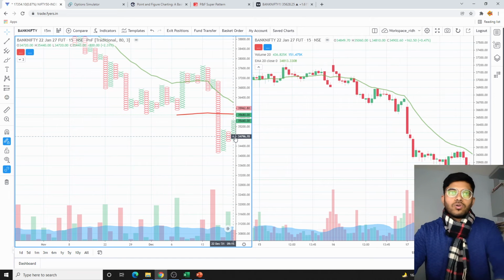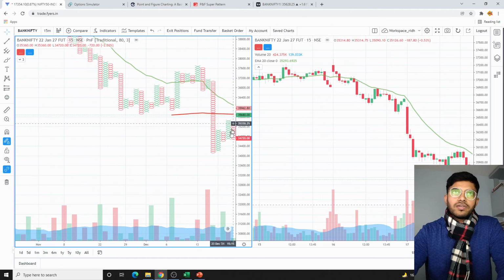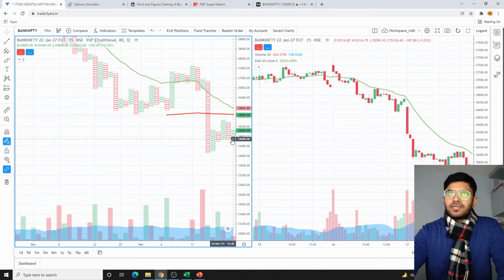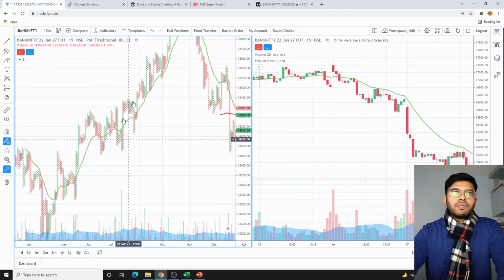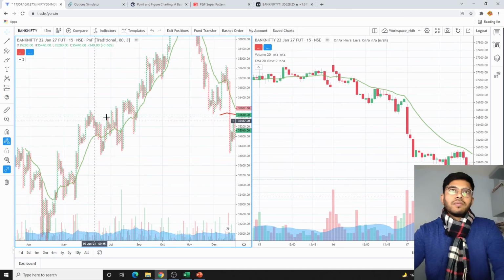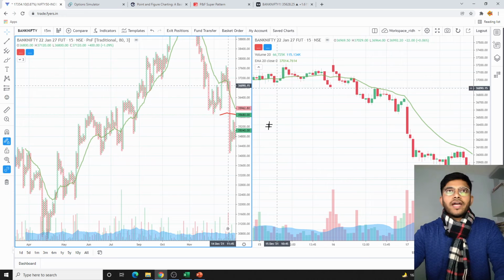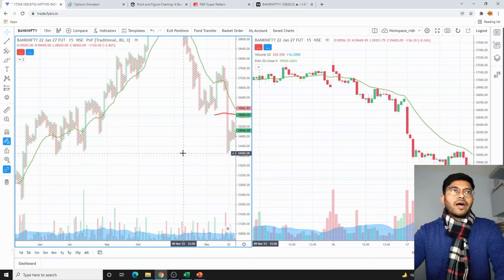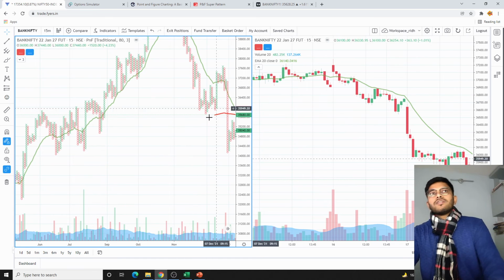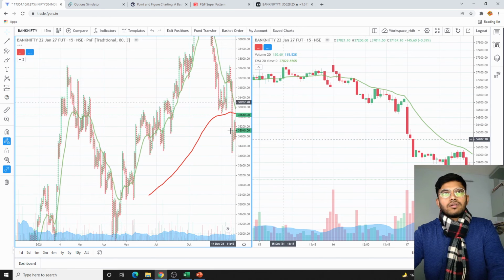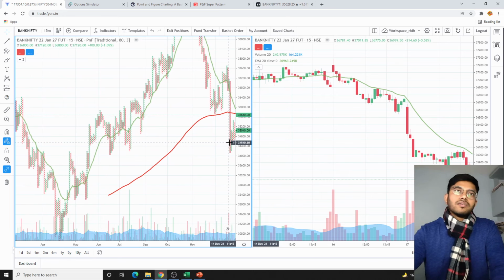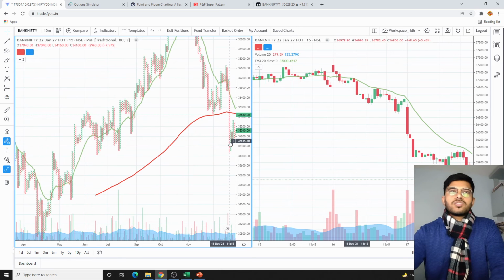So on 22nd of December, we see that there is a sideways movement, taking some resistance at the previous support point, spending some time, and a sideways movement. Now the Bank Nifty is again spending time around the same area where it spent the previous time. It will try to take some movement on the upper side though. So I'm scared that if it moves on the upper side, it can head a little bit more higher, because it hasn't formed a lower low which is significant and comparatively more stark.